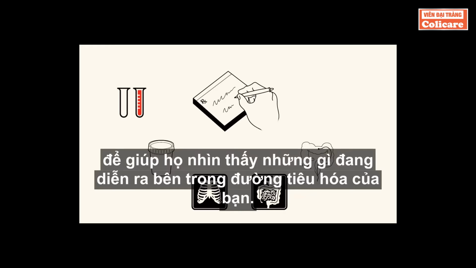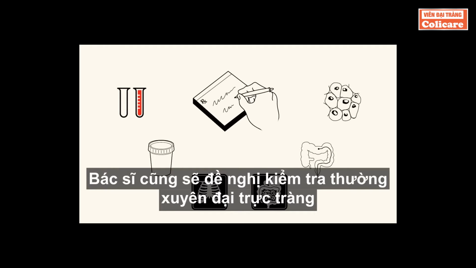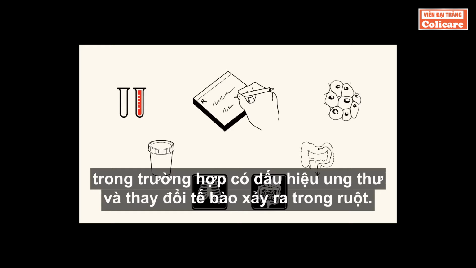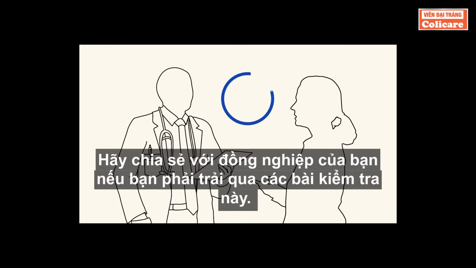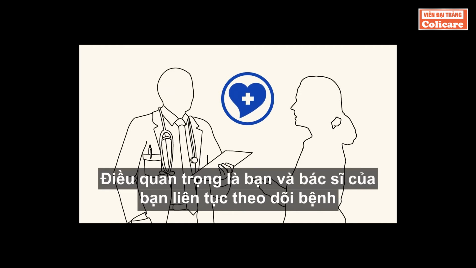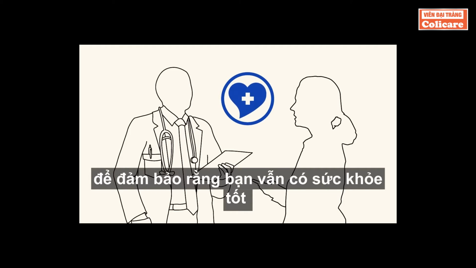Your doctor will also recommend regular screening for colorectal cancer and cellular changes happening within the intestine. Be sure to talk to your physician on how often to undergo these tests. It is important that you and your doctor continually monitor your disease to ensure that you remain in good health.